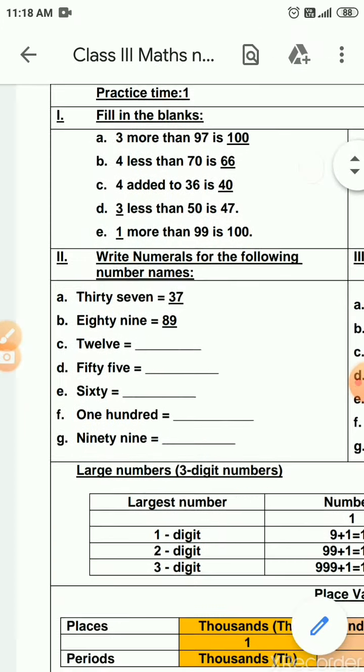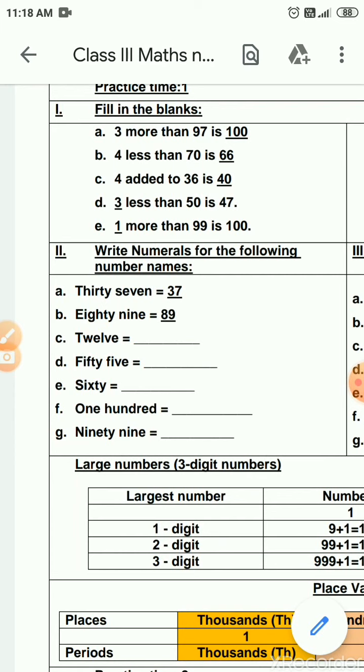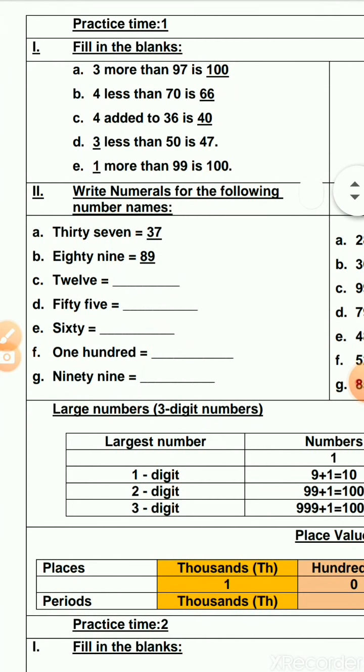Now let's see the next question. Write numerals for the following number names. Numerals means what? Numbers. Numbers can be written in number names or in words. Numbers can be said as numerals, numbers or figures. Here they've given you some numbers in words, and you have to write them in numbers. 37, 89, 12, 55, 60.